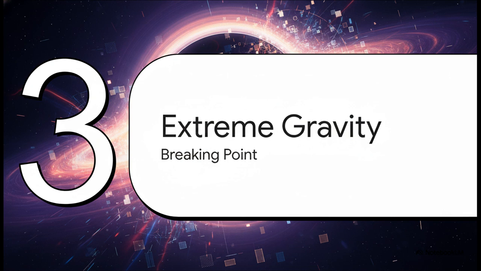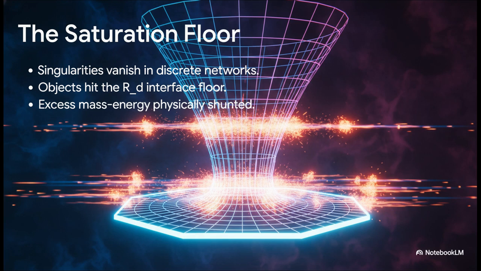Which brings us to part 3, extreme gravity's breaking point. Let's apply this hard physical boundary to the ultimate cosmic stress test, the center of a black hole. In a discrete network like this, infinite singularities simply vanish. When an object falls straight down a gravity well, standard math says it crushes to an infinite density. But here, it hits what's called the saturation floor, or the RD interface. Because a single vertex has that fixed carrying capacity we just talked about, the geometry physically cannot accept more density. It acts as a hard mathematical stop. Any excess mass energy is physically shunted right into adjacent topological states.